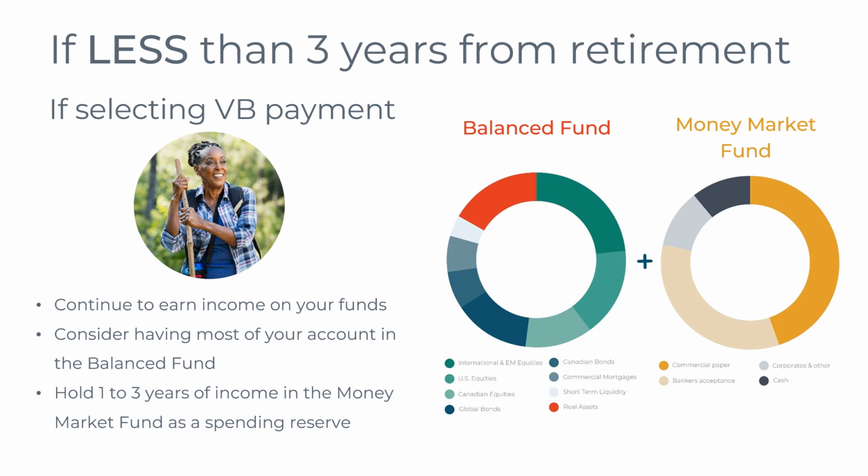By investing a small portion in the money market fund, you can expect to reduce some risk on the funds you plan to withdraw. You would withdraw your VB payment from the money market fund, then every so often, we suggest annually, you would replenish the amount withdrawn from the money market fund with a transfer from the balanced fund. However, if the equity or bond markets are down, you could wait to replenish the money market fund until the markets recover.